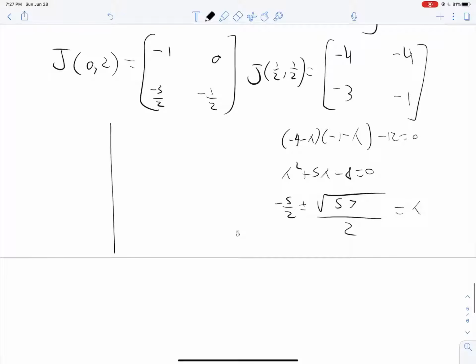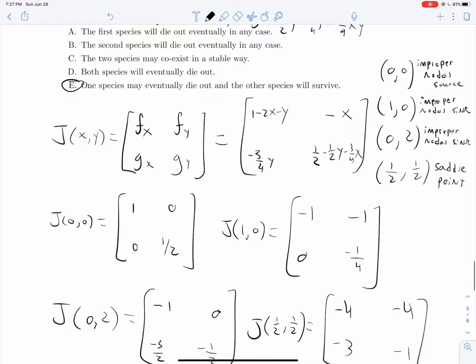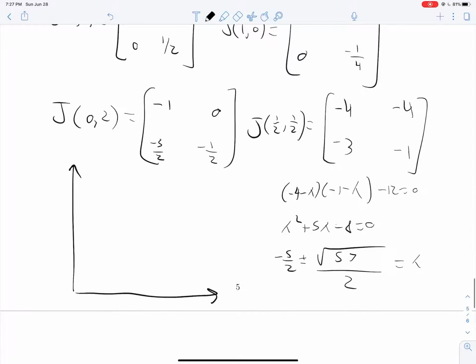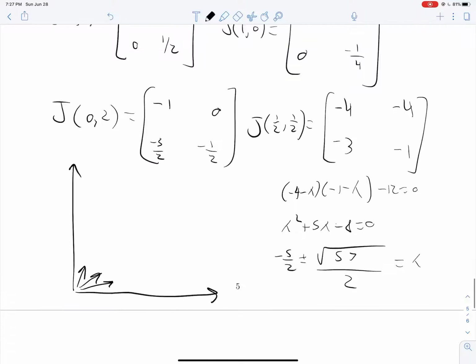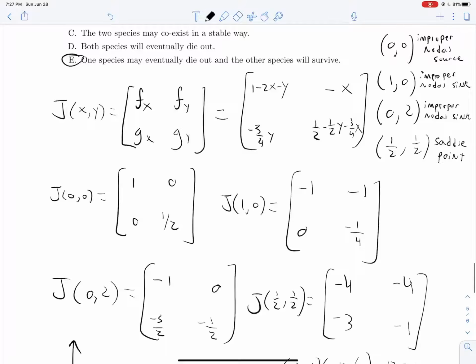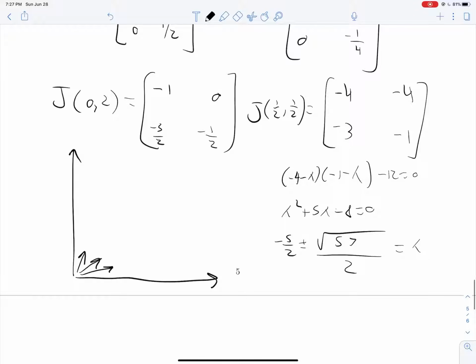And really, before I selected that answer, I should have actually graphed what we're dealing with here. And we only need the positive, the first quadrant here. So at 0, 0, we have an improper nodal source. So things around 0, 0 are going to be attracted. Source. It's a source. So things are going to be repelled away from 0, 0. At 1, 0 and 0, 2, we have improper nodal sinks.